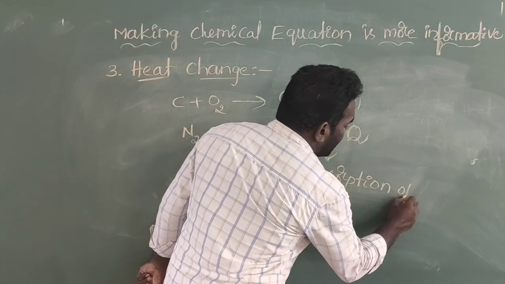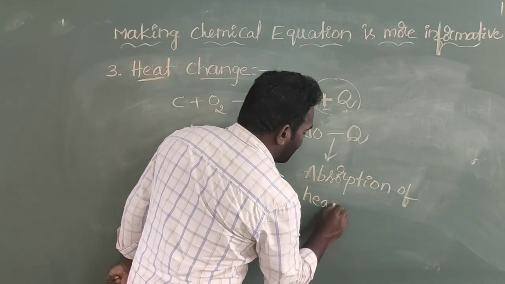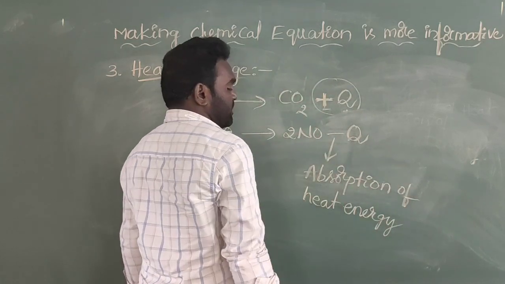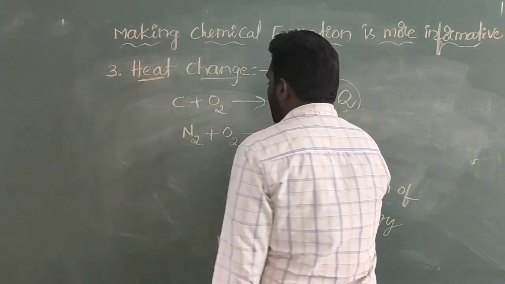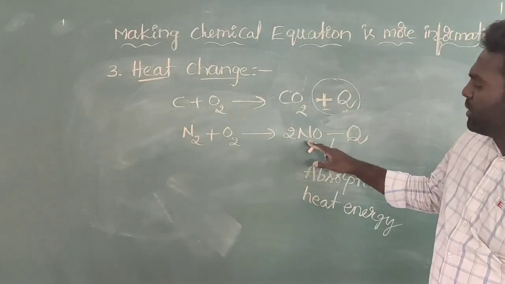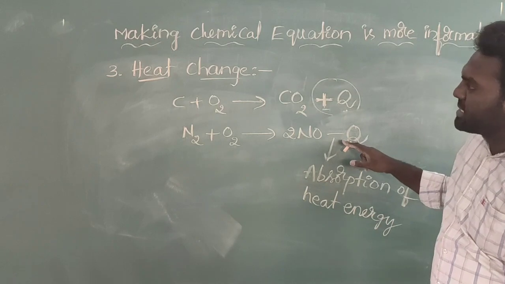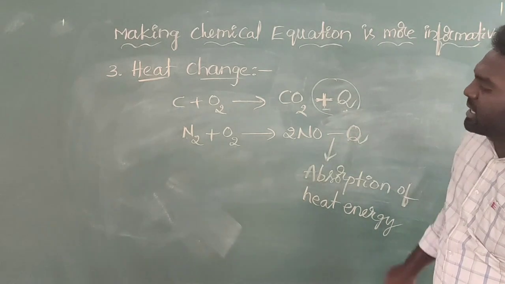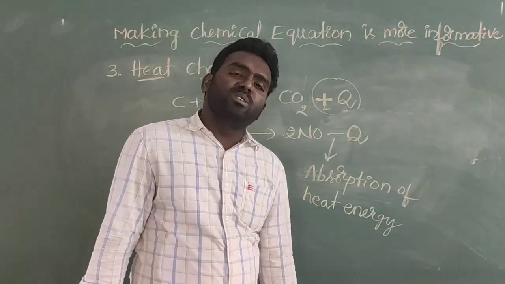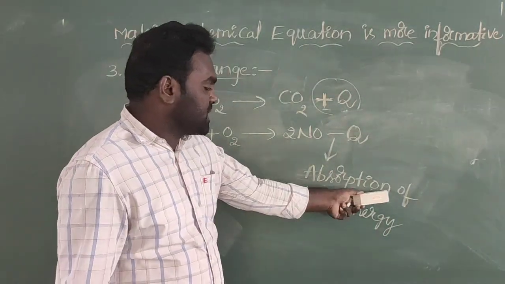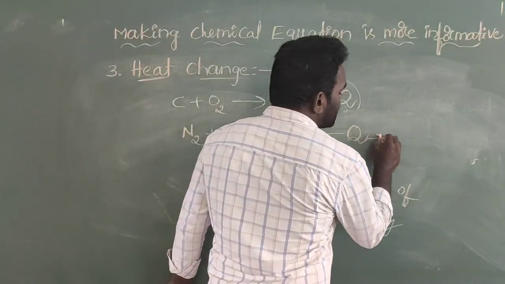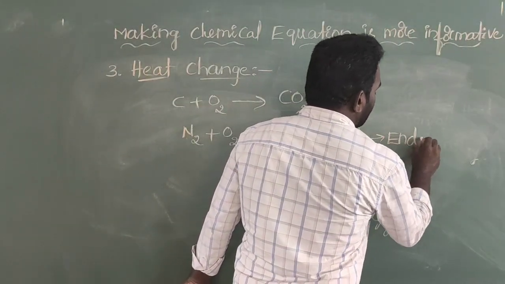Absorption of heat energy means it is just like an endothermic reaction. See here, N2 plus O2 gives rise to 2NO, and here I mentioned minus Q. Minus Q means a gain of heat energy, which means absorption of heat energy. Absorption of heat energy means this is called an endothermic equation.